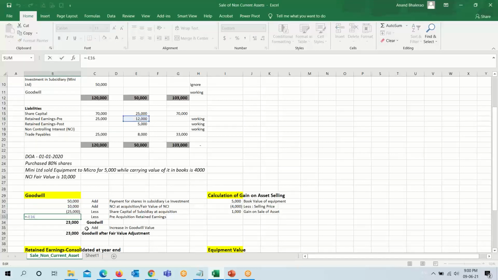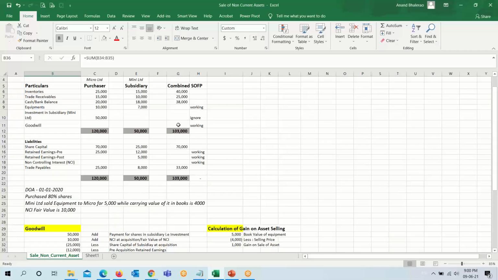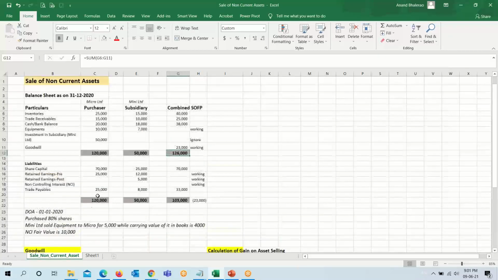So it will be reduced from the goodwill amount for calculation of goodwill. So 23,000 will be our goodwill. There is no increase in goodwill value or impairment or anything like that, so we will ignore this figure and take 23,000 as our goodwill.